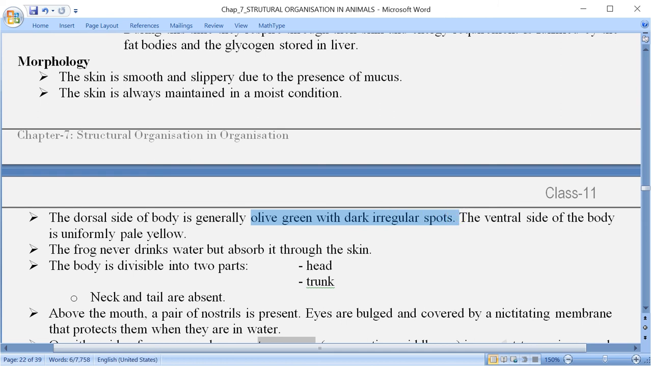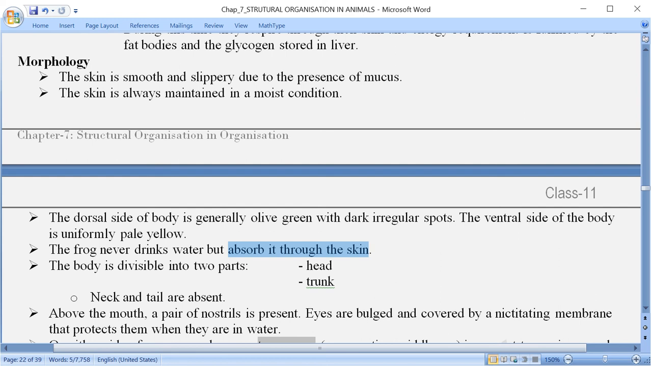But when you see the ventral side of the body, it is uniformly pale yellow, that is light yellow in color. It lives in water, but it never drinks water. But the water is absorbed through the skin only. मतलब वो पानी पीते नहीं है, लेकिन स्किन के थ्रू पानी एब्जॉर्ब होता है, कर पाते हैं.